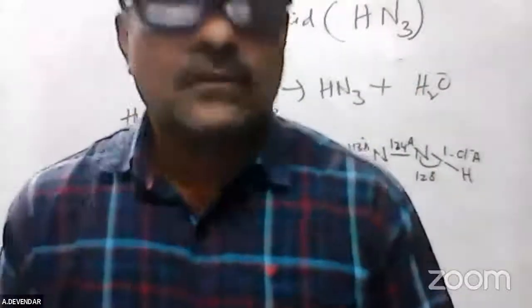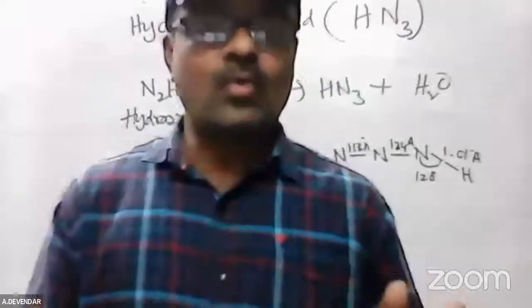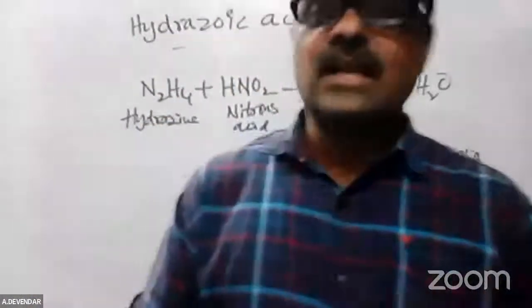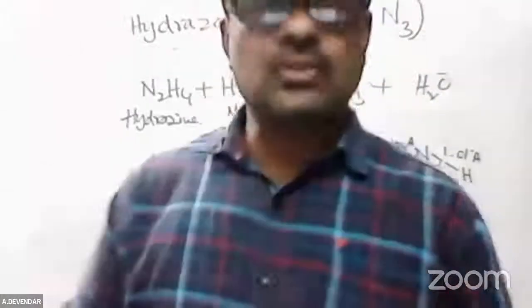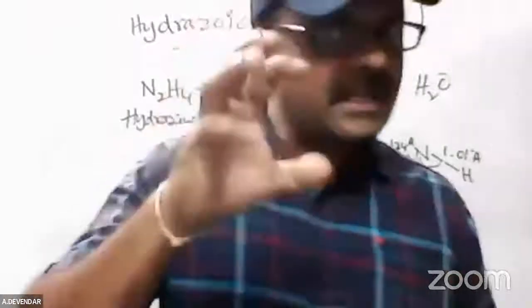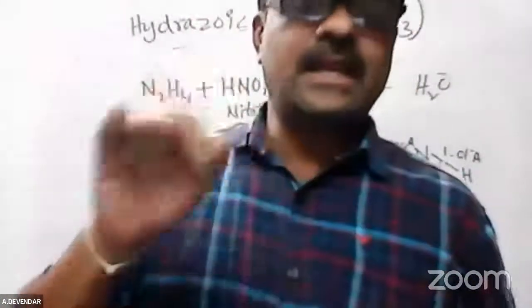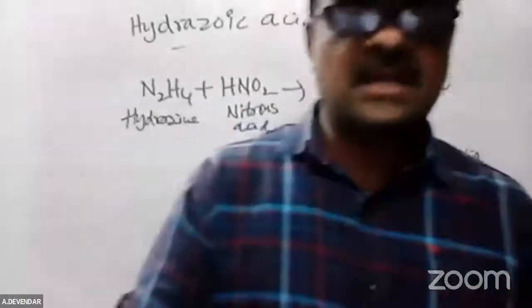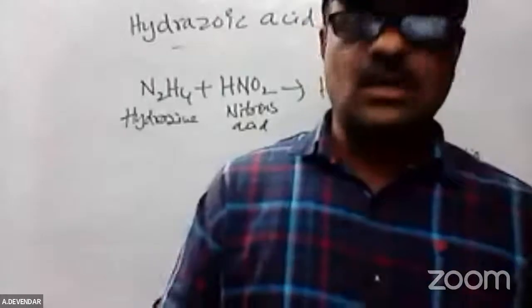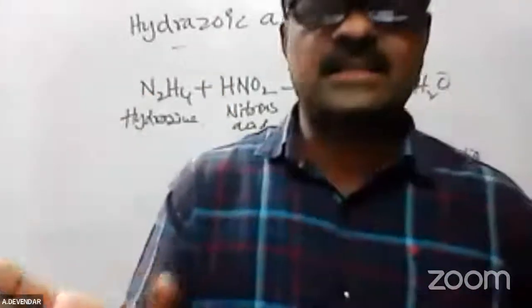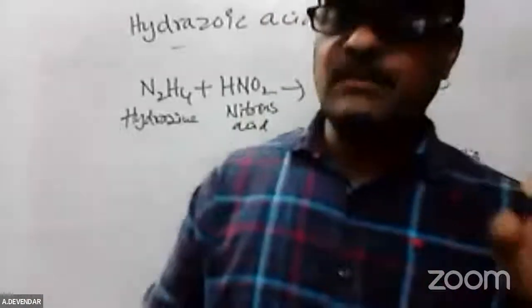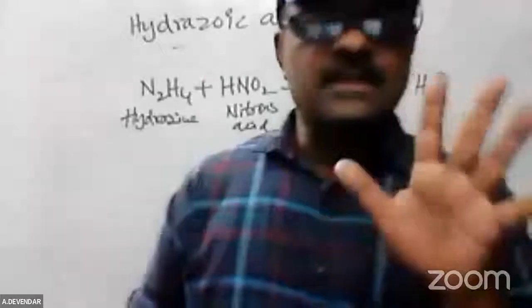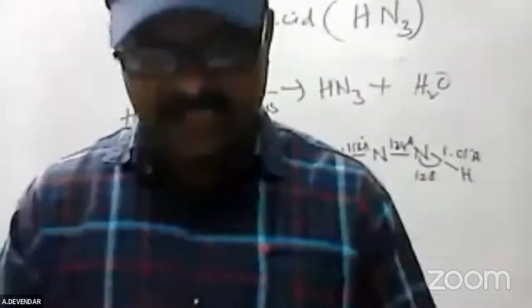This is about the fifth group, so only one block is over up to now. Next we have classes on the 8th, 9th, 10th, 11th, or 9th to 12th, where I can complete the organic part. There are two blocks: alkynes, aromatic hydrocarbons, arenes, hydroxy compounds, halogen derivatives, and also ethers. Ether has only one question, the Williamson synthesis, which I already told you. These five chapters I will complete within four classes.